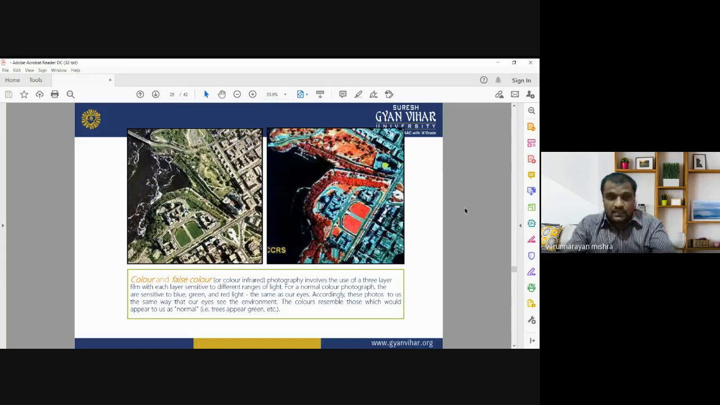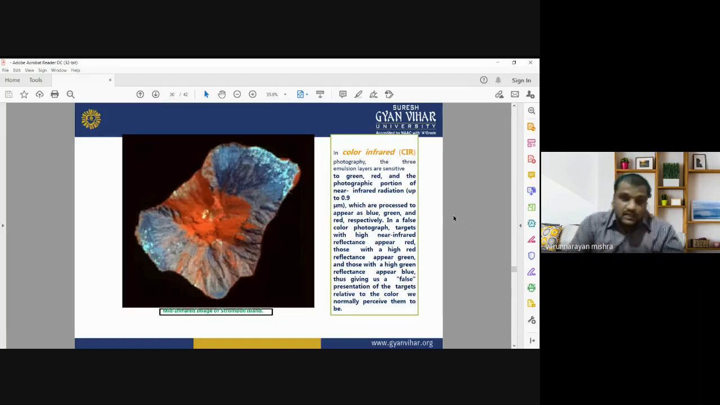Now moving to the next slide. This is the color infrared, or you can say the false color composite image. In false color composite or color infrared photography, the three emulsion layers are sensitive to green, red, and the photographic portion of the near infrared radiation, which are processed to appear as blue, green, and red respectively. In a false color photograph, targets with high near infrared reflectance appear red, those with high red reflectance appear green, and those with high green reflectance appear blue, thus giving us a false representation of the target.